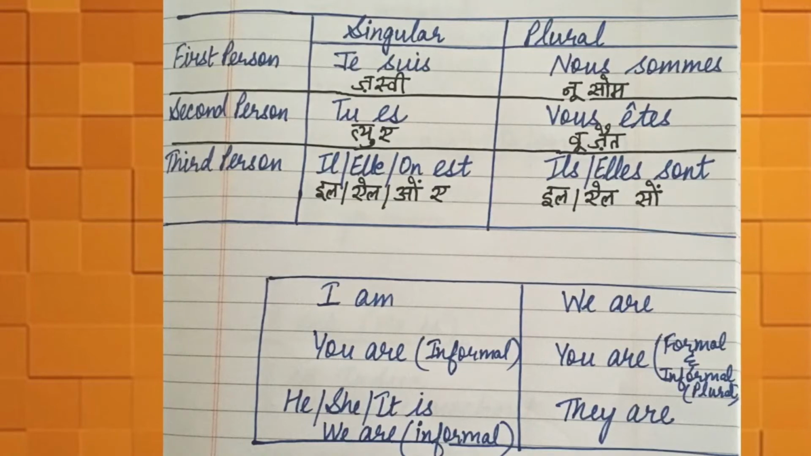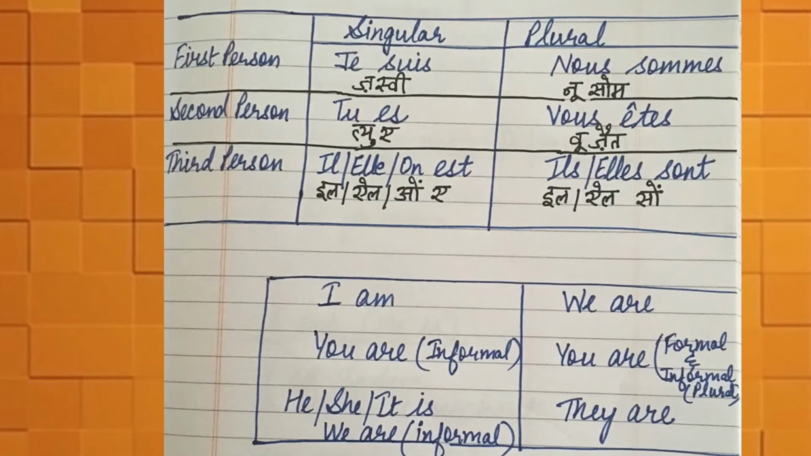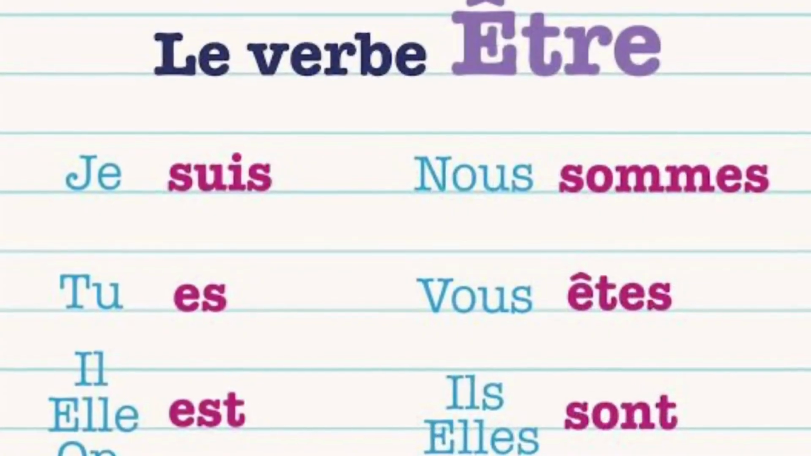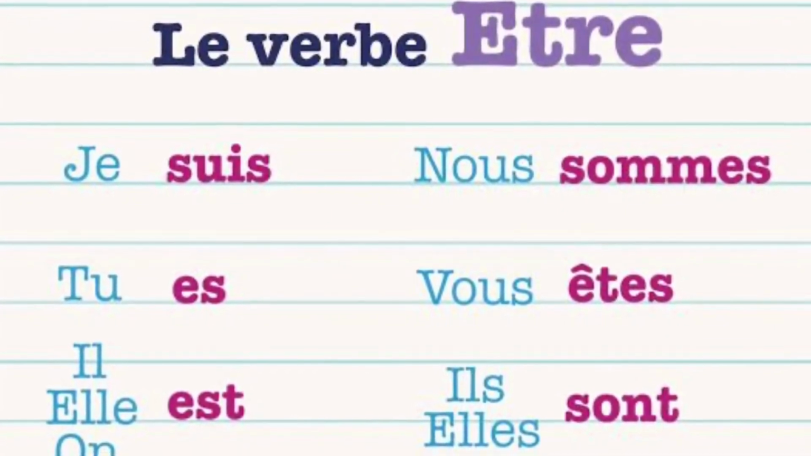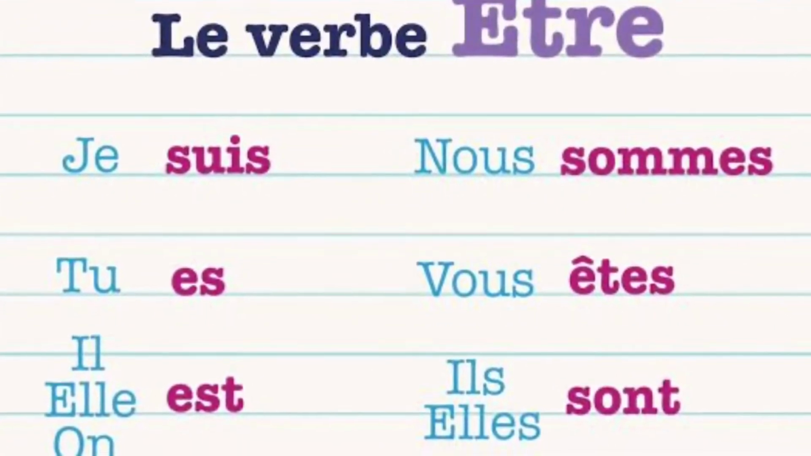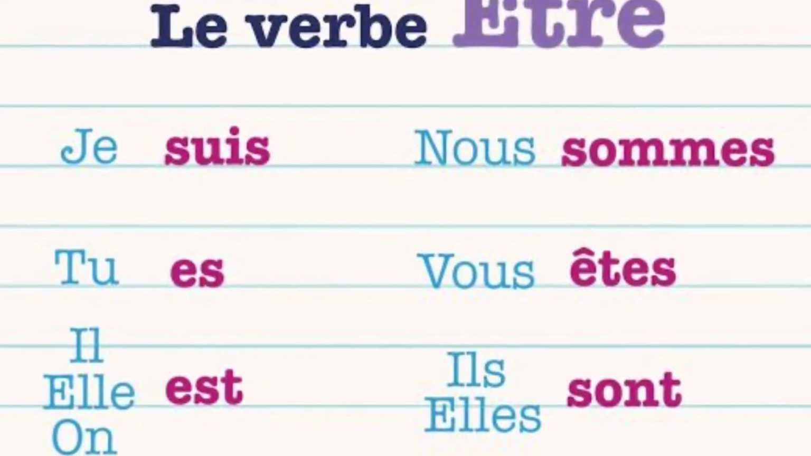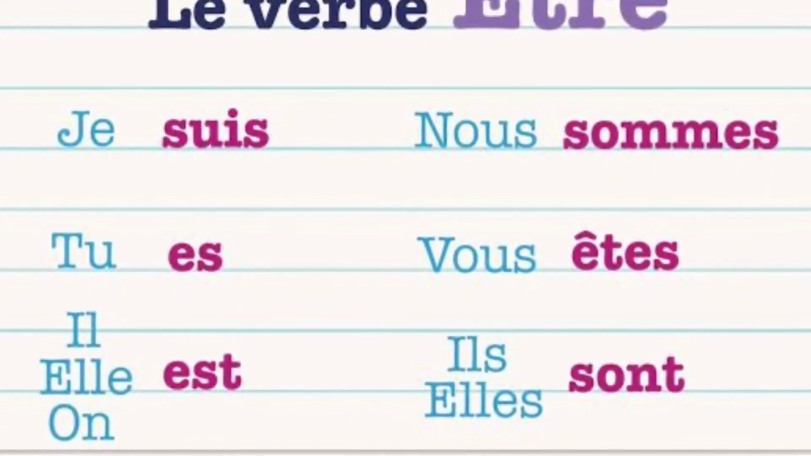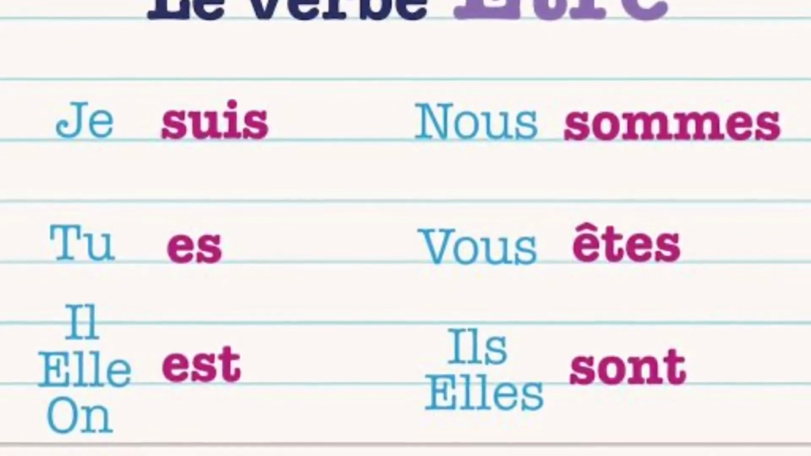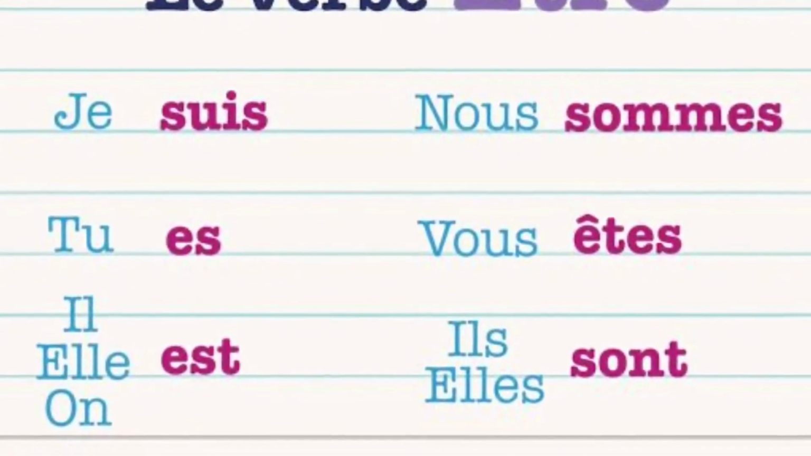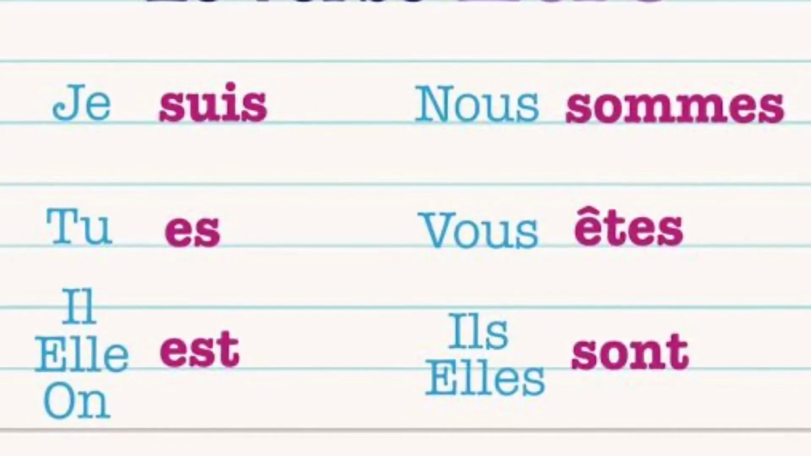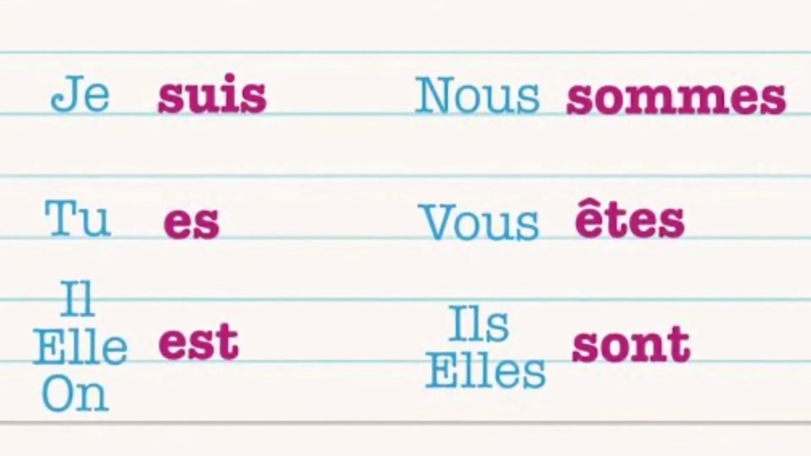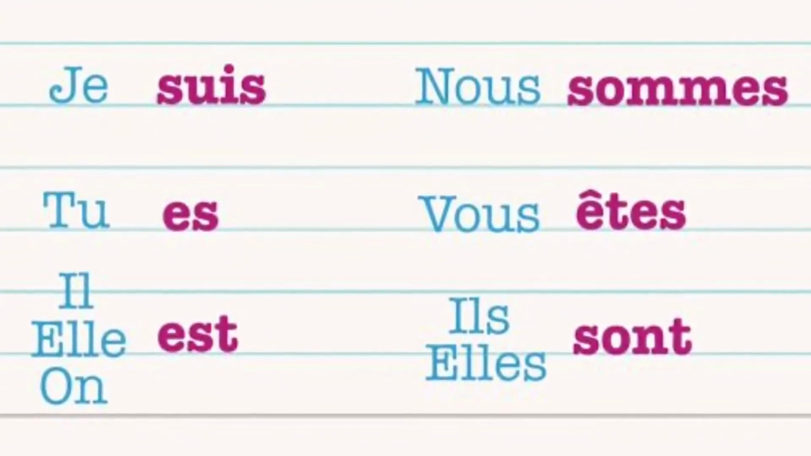So you have to learn this conjugation thoroughly. It should be on your fingertips. Je suis, tu es, il, elle, on est, nous sommes, vous êtes, ils sont, elles sont. The pronunciation should be proper. You learn it thoroughly because in whole of the French we are going to use it a lot. And remember this thing that for tu we have es and for il, elle, on also we have est. The spellings are different but the pronunciation is the same. It is eh.